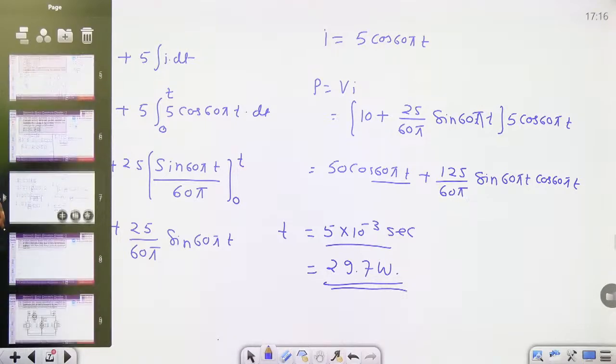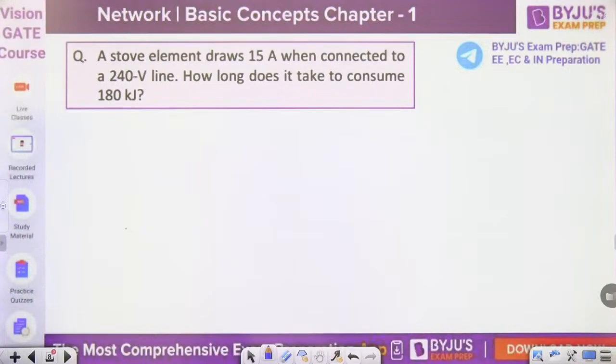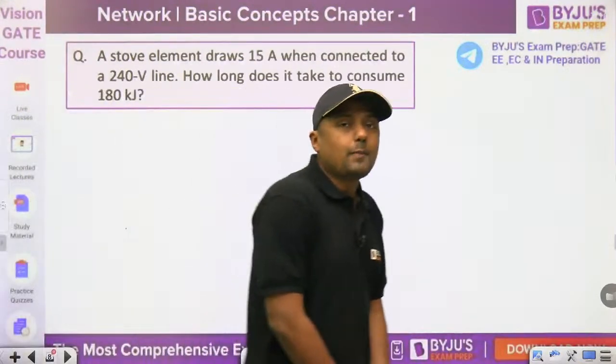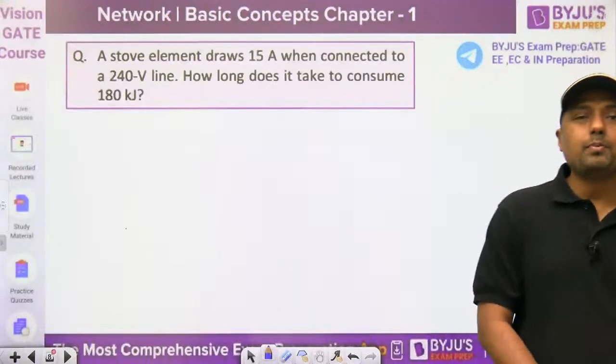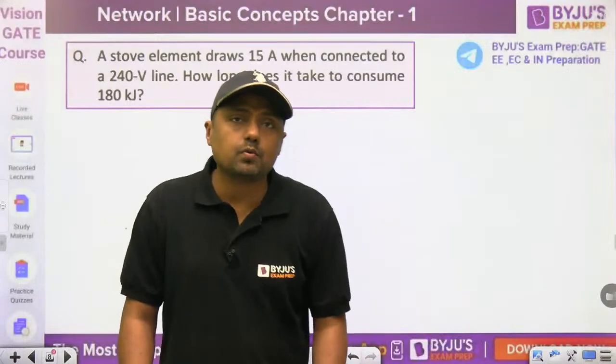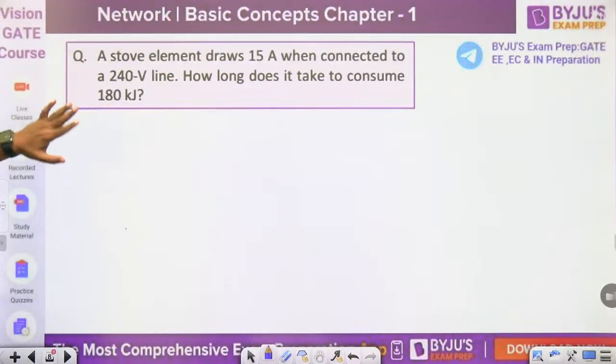Then quickly give me the answer for this question. This one. Home appliances. Question based on what? Home appliances, or battery, or sharpener. Normally we are getting this type of questions. Then a stove element draws 15 ampere when connected to a 240 volt line. How long does it take to consume 180 kilojoule?